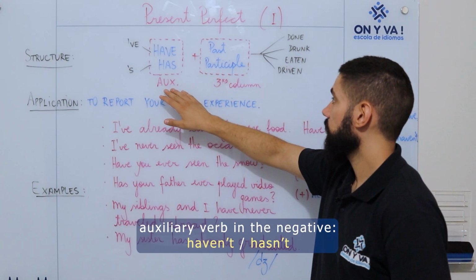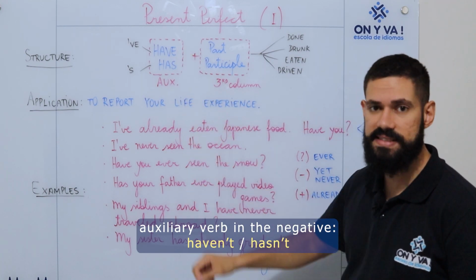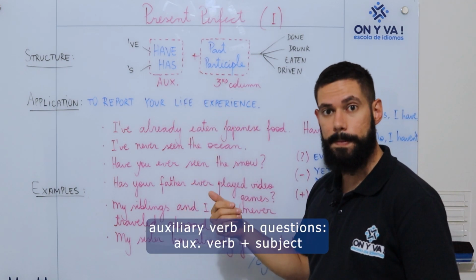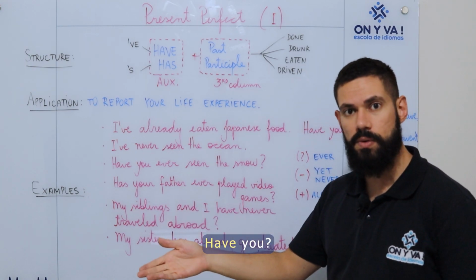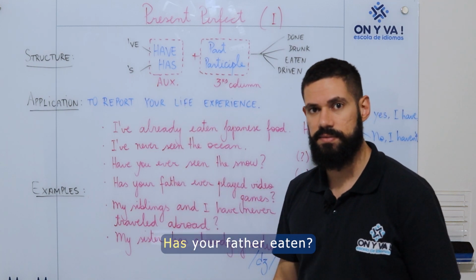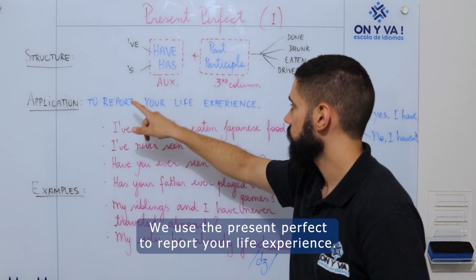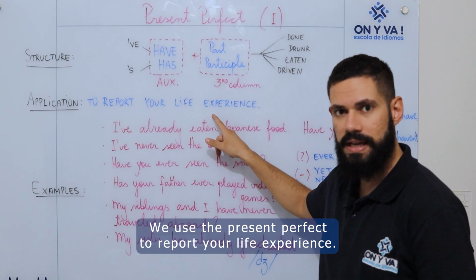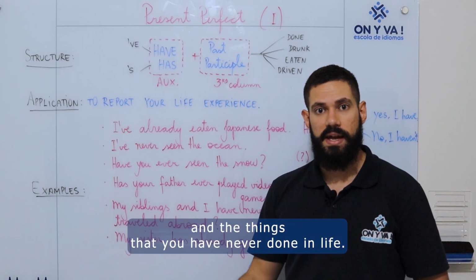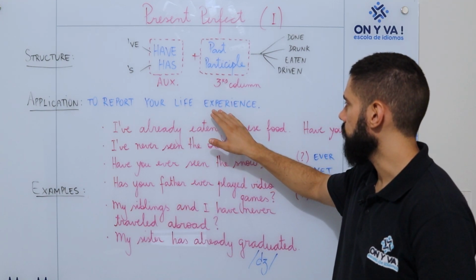If this is the auxiliary verb, it means that in the negative, we use haven't or hasn't. Or if this is a question, have or has will come before the subject. Have you eaten? Has your father eaten? What is the application? We use the present perfect to report your life experience, to talk about the things that you have already completed in life and the things that you have never done in life. This is your life experience.